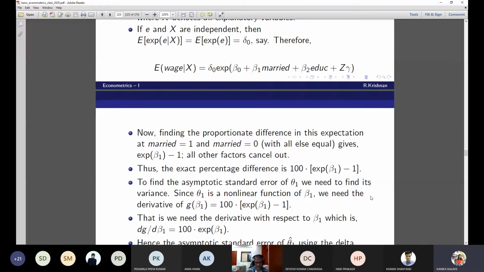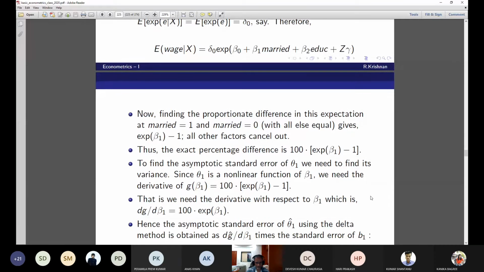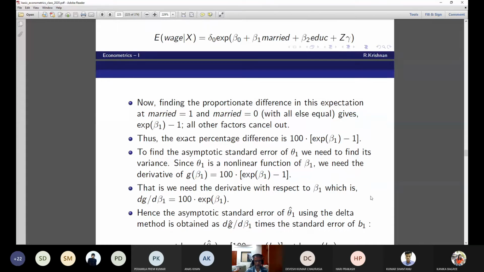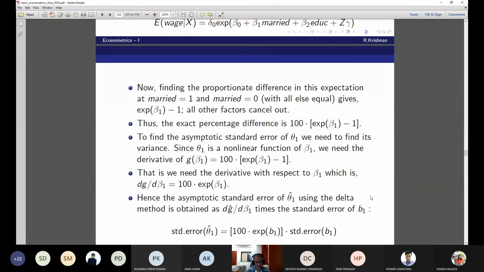Yes, sir. So the asymptotic standard error of theta 1 hat using the delta method is obtained as dg hat by d beta 1 times the standard error of beta 1. What is this now? The standard error of theta 1 is 100 times exponential beta 1 times the standard error of beta 1.